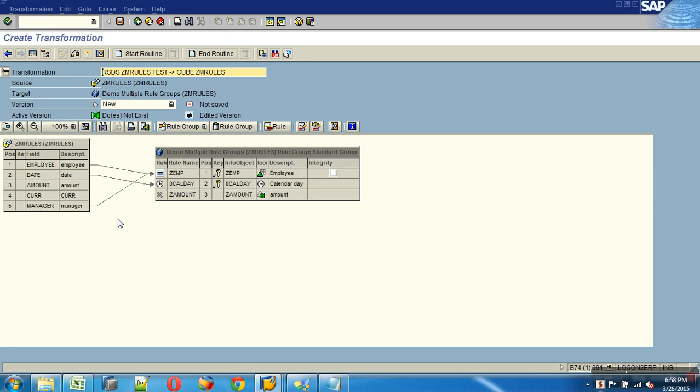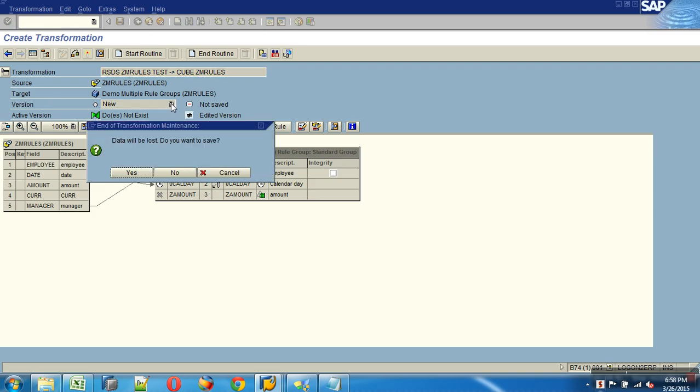So if you look at this scenario, I've got multiple fields which should be feeding the same InfoObject. In that case I'll go with 2 rule groups. In rule group 1 I'll map employee to employee. In rule group 2 I'll map manager to employee. Did you understand the requirement? Basically, whenever you have a scenario of mapping multiple fields to a single InfoObject in the target, then you would go with multiple rule groups.